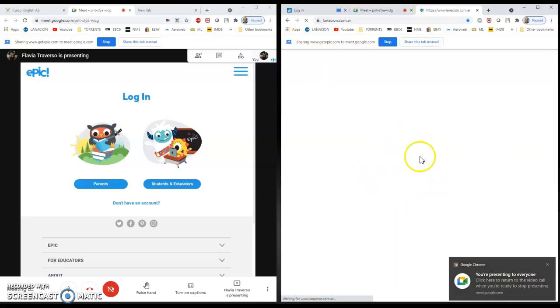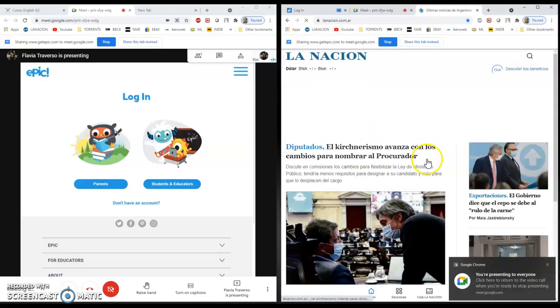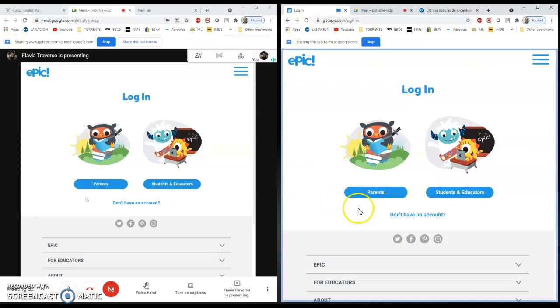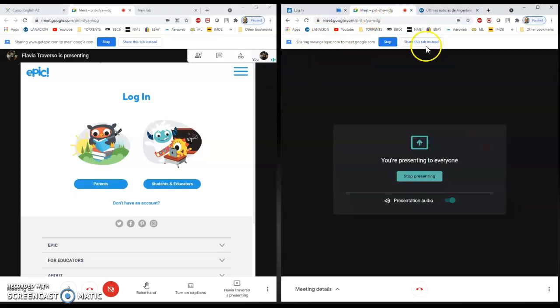Suppose I want to read the newspaper, I read the newspaper, but the kids don't see what I'm saying because I told the computer to only share this tab. If I change the tab, I have here a sign that says you're sharing Get Epic. If you want to share another tab, you click here where it says share this tab instead.